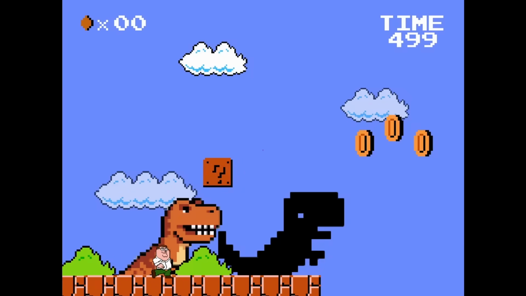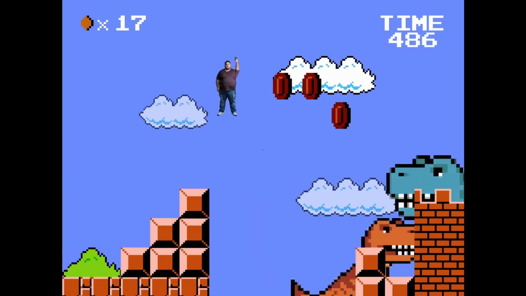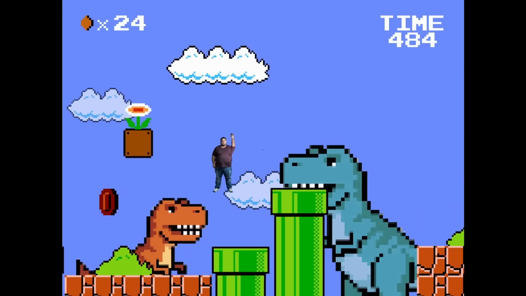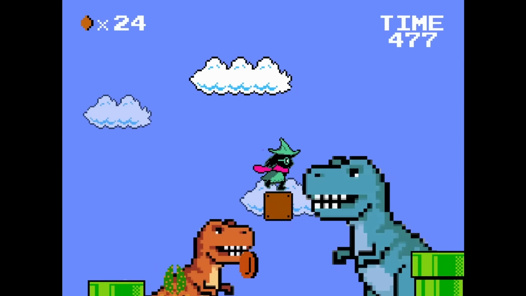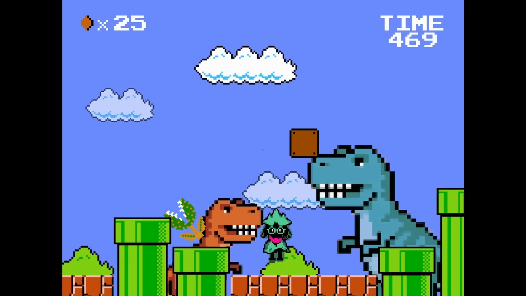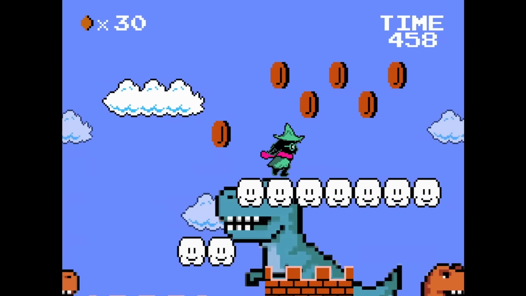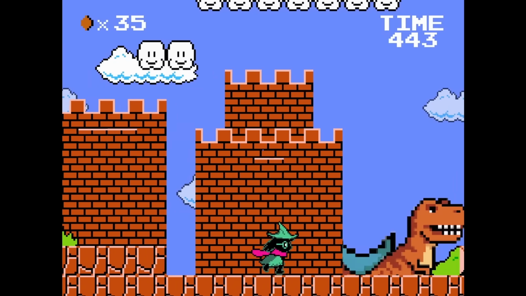Here we go. This is an unreal crossover, but we might have Peter turning into Ralsei. Deltarune. Yeah. Where is the fire flower? Don't mind me, guys. Okay, here we go. Moment of truth. Oh! Oh, guys, Ralsei's in the game. This is insane. Okay, I've also added a custom fireball for Ralsei. A green fireball. Thought I'd fit the theme a little bit. The running sprite might be a little bit weird. What I will say is the crouching is perfect.